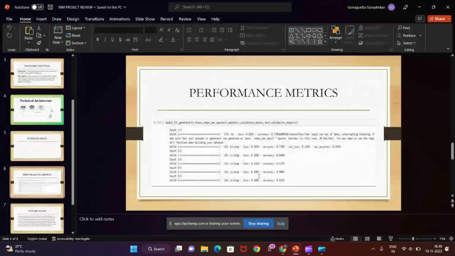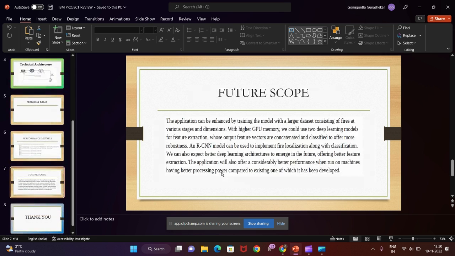And now, coming to the performance metrics, as I mentioned before, you can find the accuracy of the project. Now you see the performance matrix. It clearly shows the accuracy of these documents.